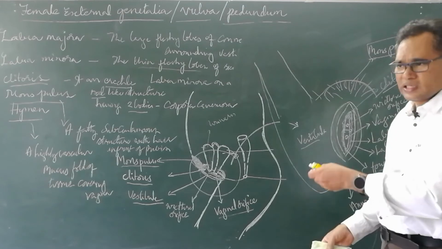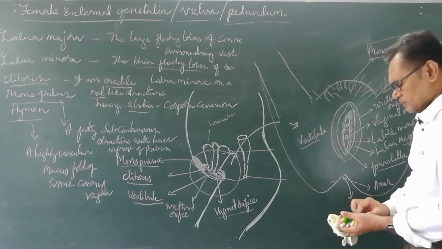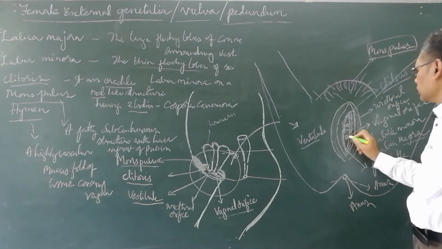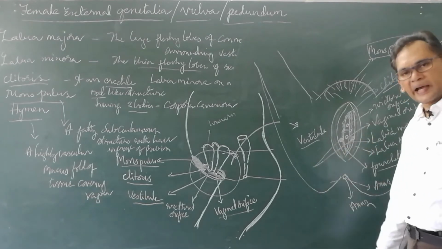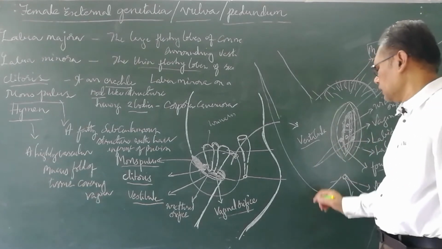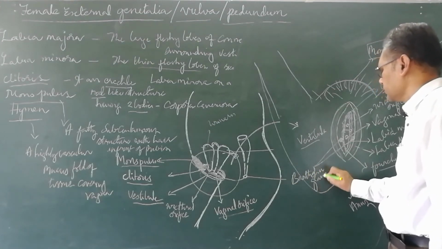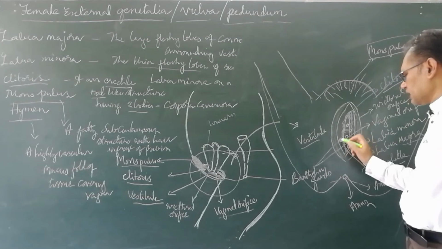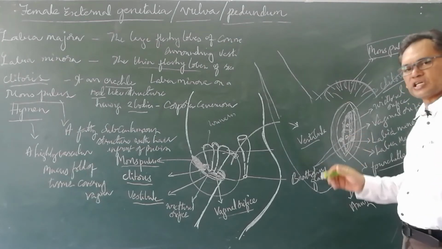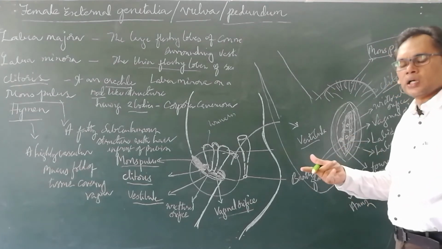Now we will discuss the other structures. Here two accessory glands are present. Next to the vaginal orifice there are gland openings. What are these structures? These are accessory glands of the female. They are the Bartholin glands, the female accessory glands present on either side of the vaginal orifice. They secrete lubricant for the vagina during coitus.